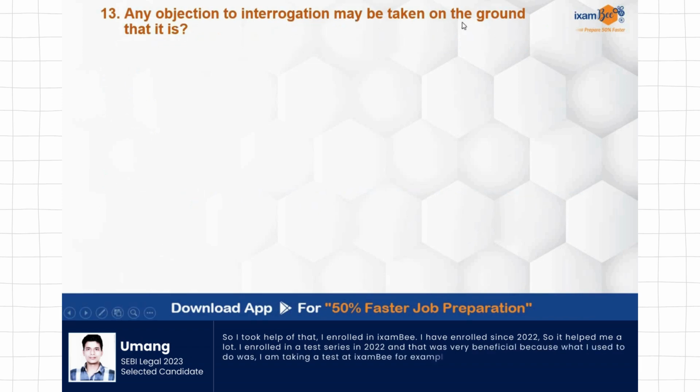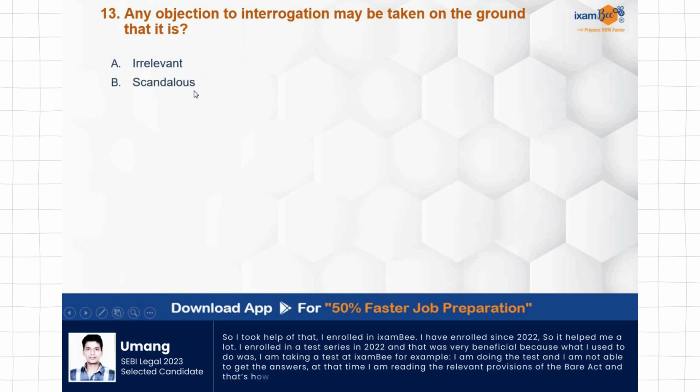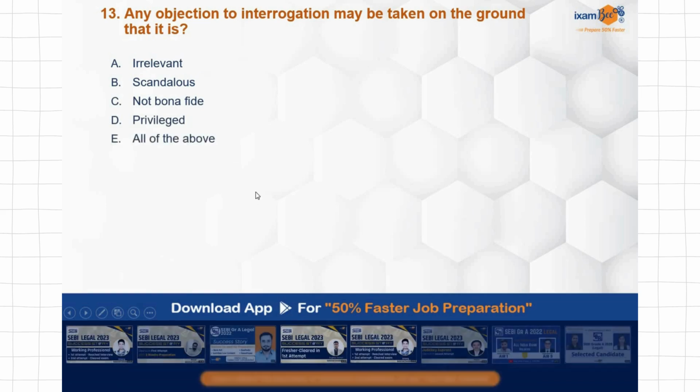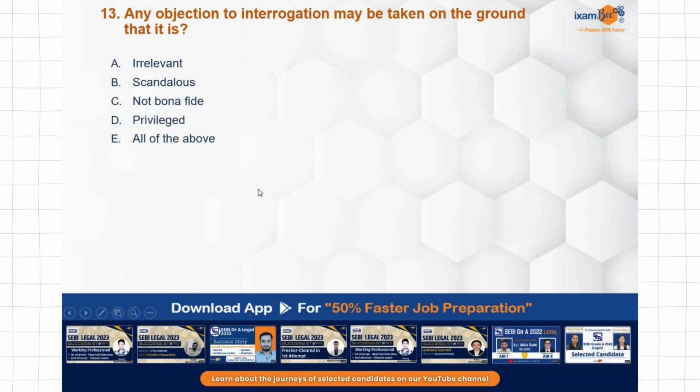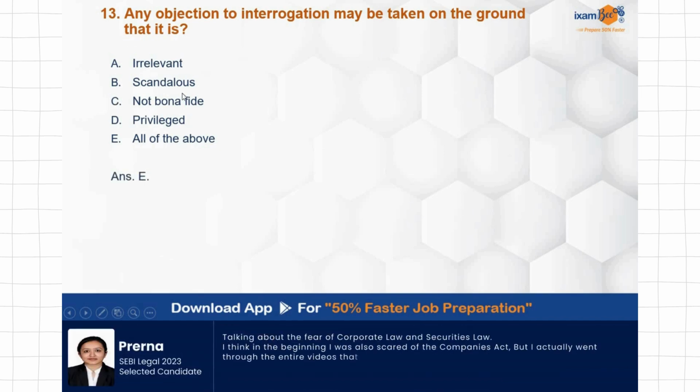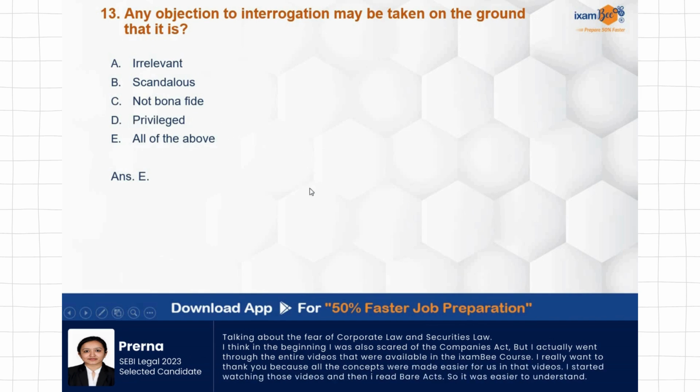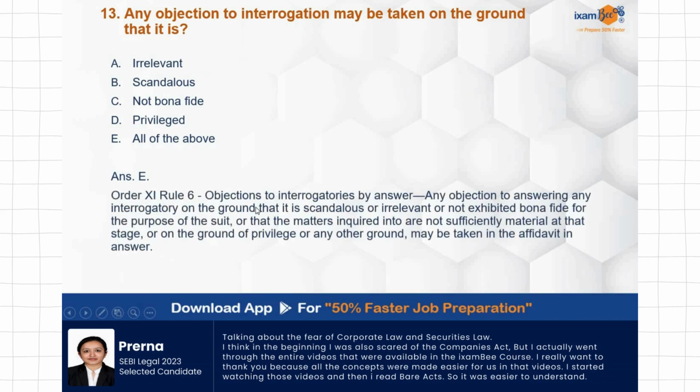Any objection to interrogatories may be taken on the ground that it is irrelevant, scandalous, not bona fide, privileged, or all of the above. When you are taking an objection to interrogation, it may be taken on the grounds that it is irrelevant, or scandalous, or not bona fide, or privileged. Order 11, Rule 6, objections to interrogatories by the answer.